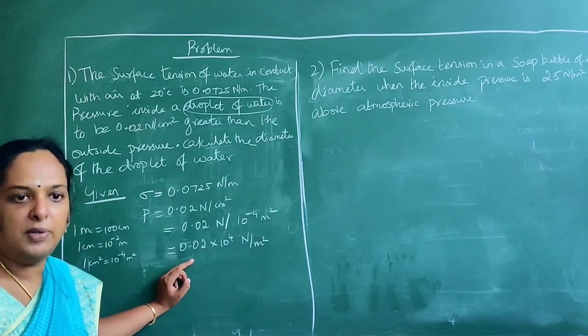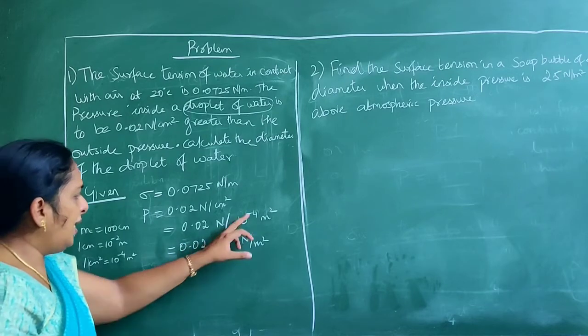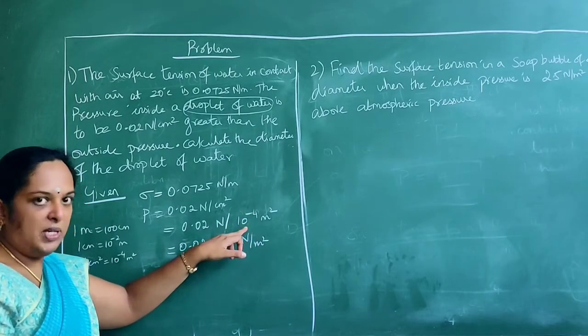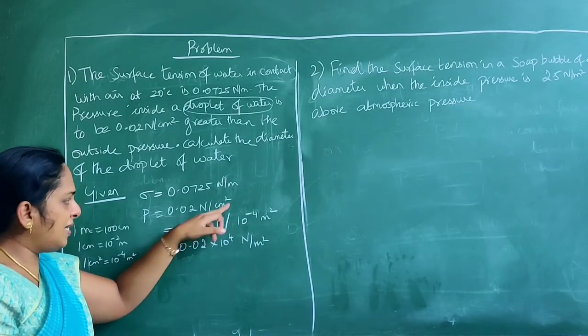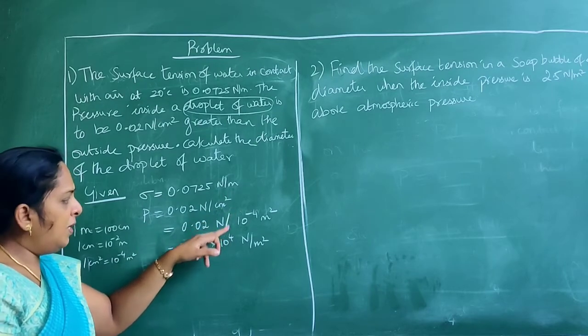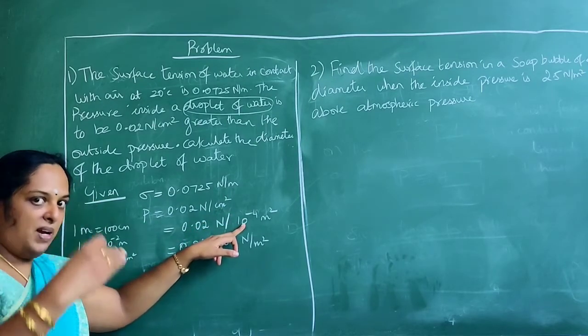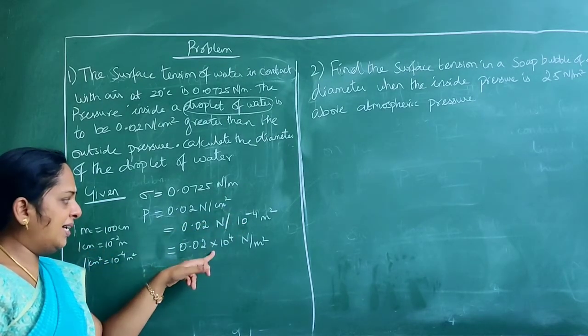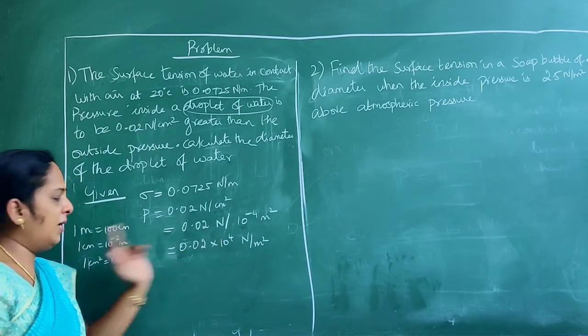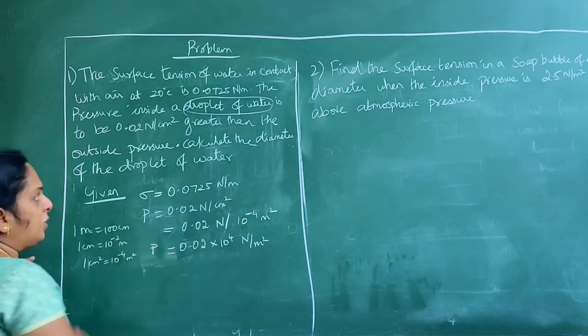Clear how the unit conversion is done? Here the 10 power minus 4 is in division, and the centimeter square is already in division only, so it becomes divide by divide. It will be taken to the numerator, and it is 10 to the power of 4. So you have converted the pressure also.